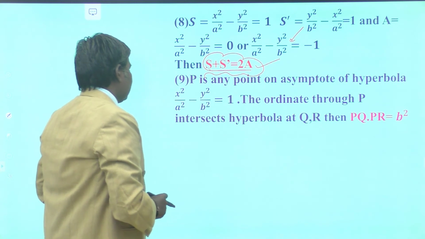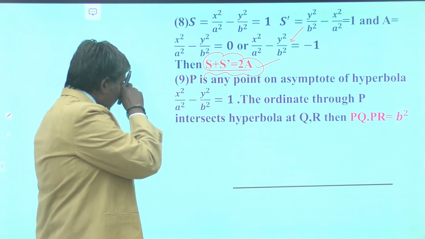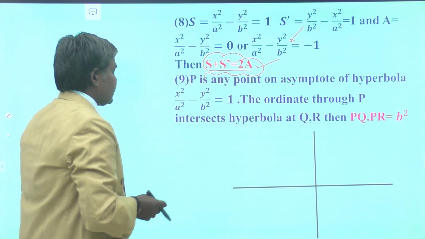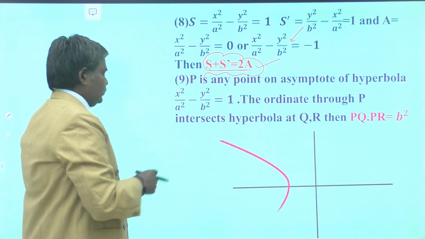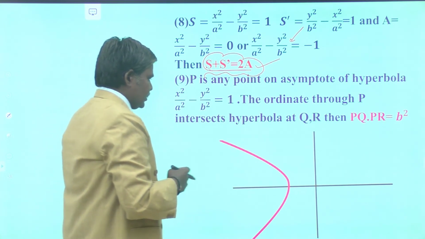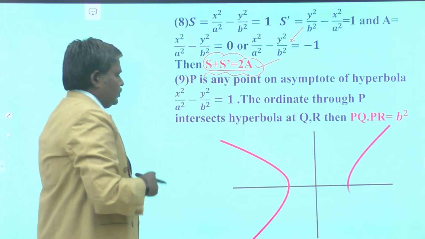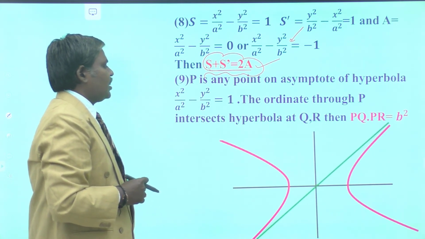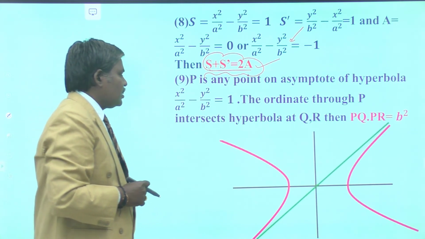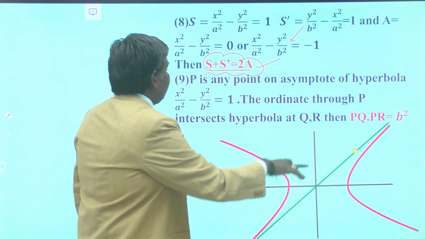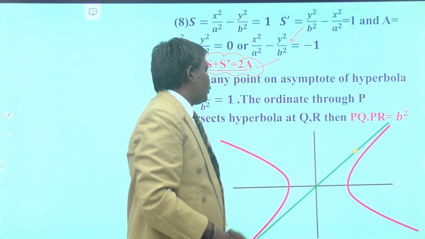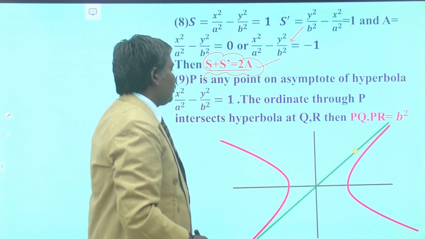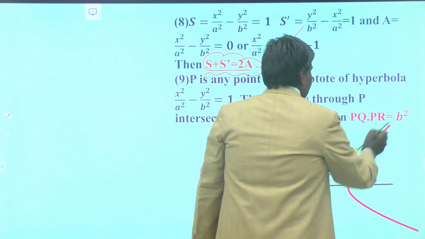This is the x-axis, this is y-axis, that is conjugate axis, this is your hyperbola, as shown in this figure like that. Let us try to draw the asymptotes. This is one of the asymptote y equal to b by a x, and another one is y is equal to minus b by a x. No need to write here. This is any point on the asymptote of the hyperbola. This is say y is equals to b by a x.